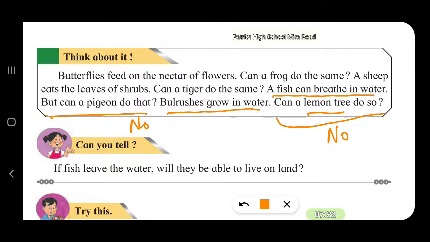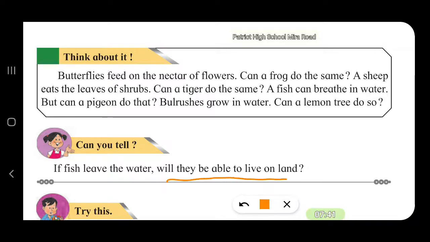Can you tell, if a fish leaves the water, will they be able to live on land? No, they will die because they have gills through which they breathe, and gills can obtain oxygen only through the water, the dissolved oxygen in water. As the water passes through the gills, the oxygen is absorbed by the gills. So that is the respiration of the fish.